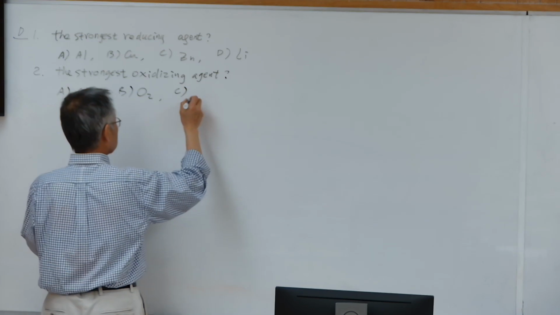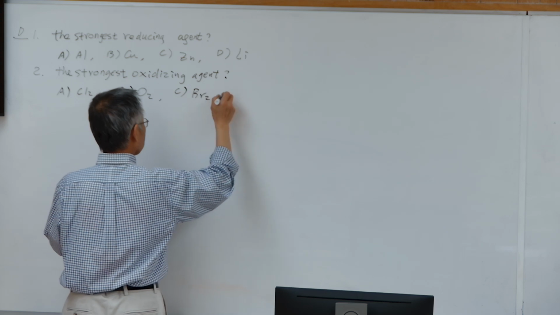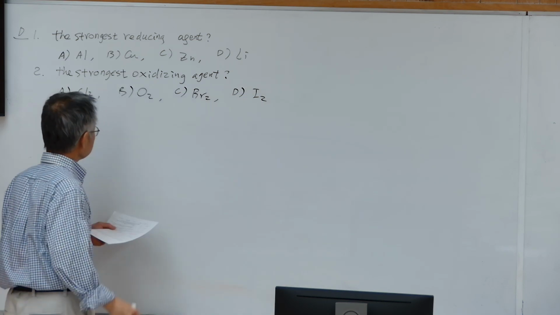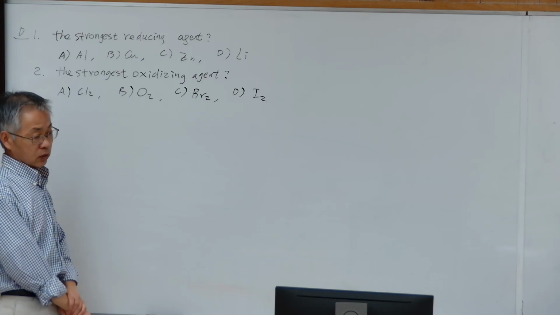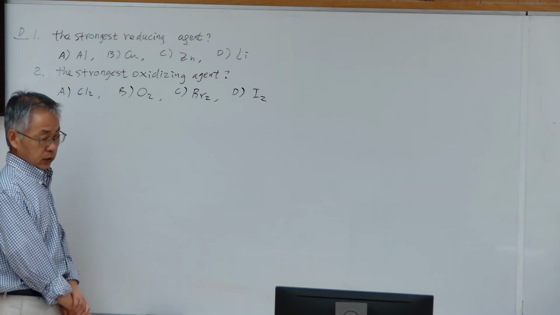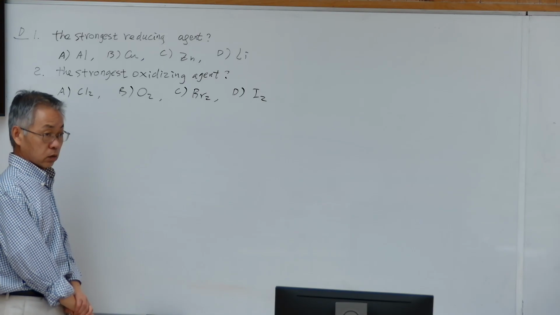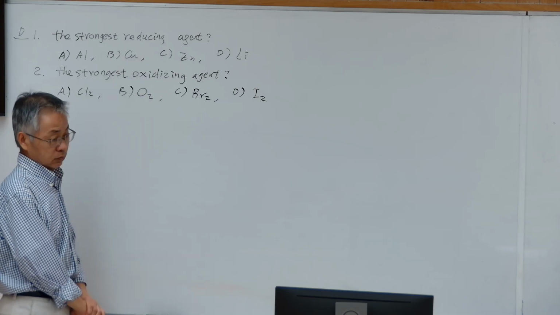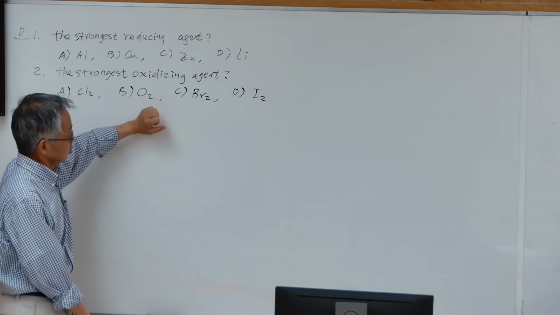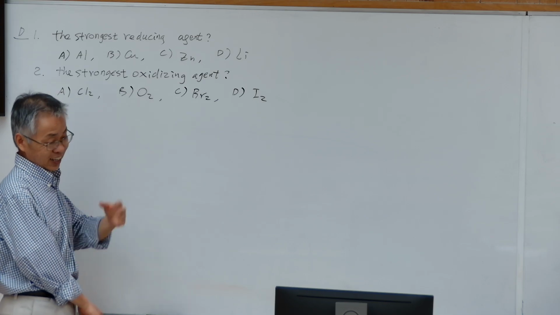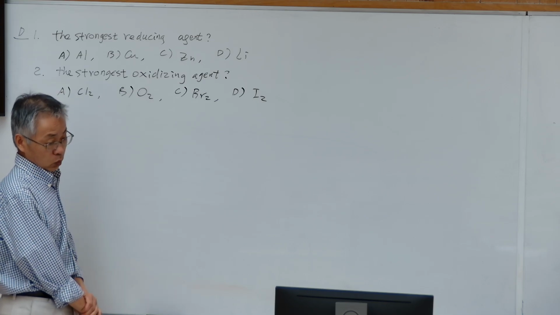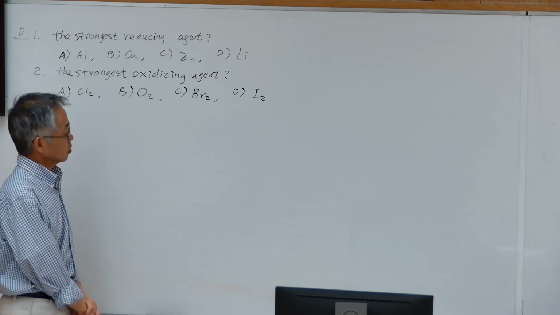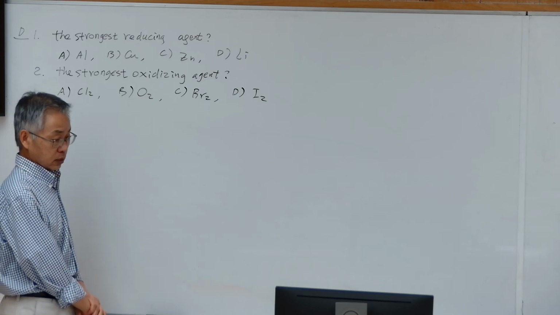C. Bromine. D. Iodine. These are non-metals, right? An oxidizing agent is either a non-metal or a metal ion, while a reducing agent is normally a metal. They gain electrons. Which one has the strongest tendency to gain electrons? Then that is the strongest oxidizing agent.